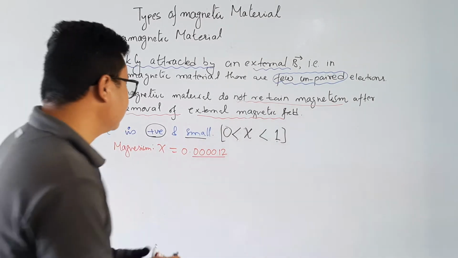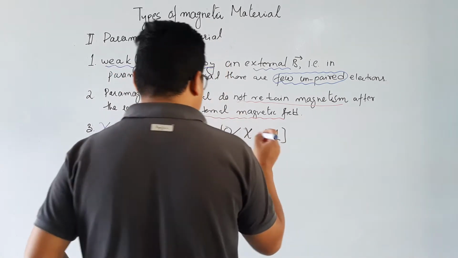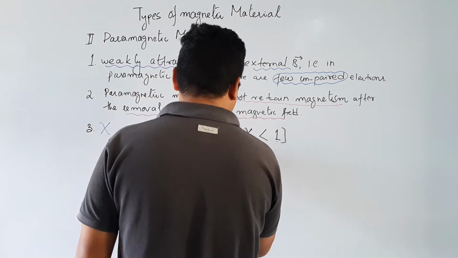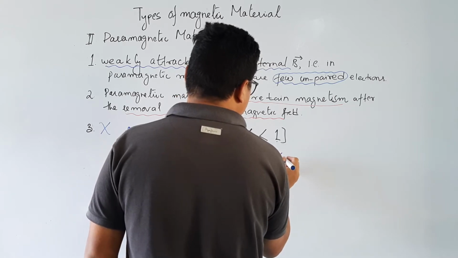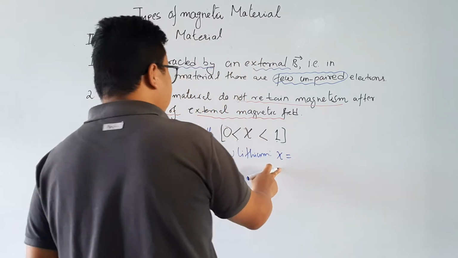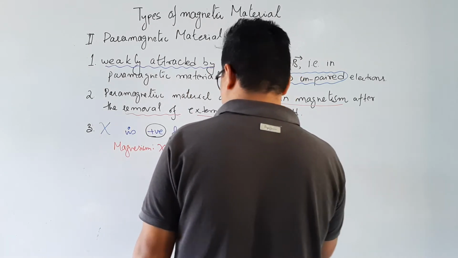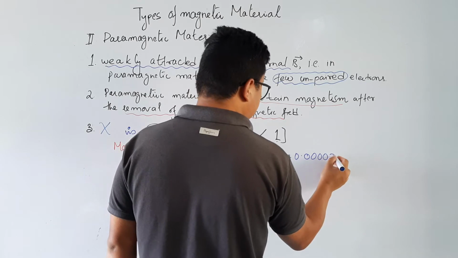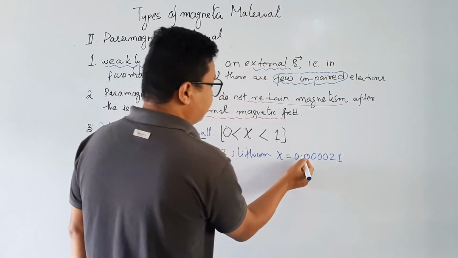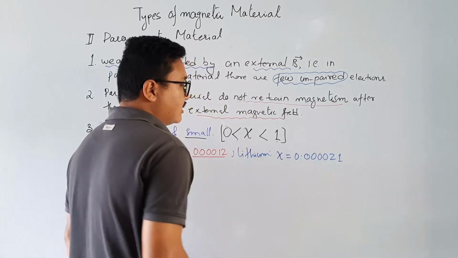Similarly, another example, lithium. Lithium has a magnetic susceptibility chi equal to 0.000021. Again, this is more than 0 and less than 1.